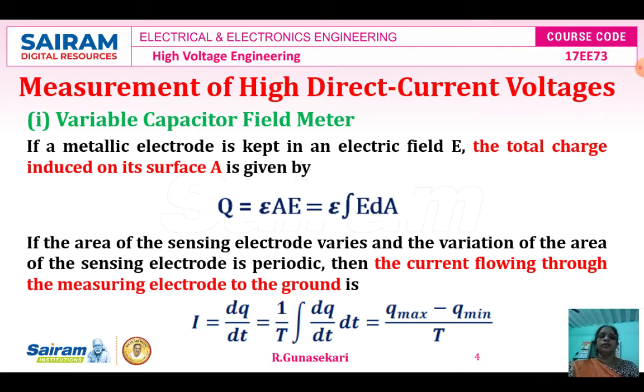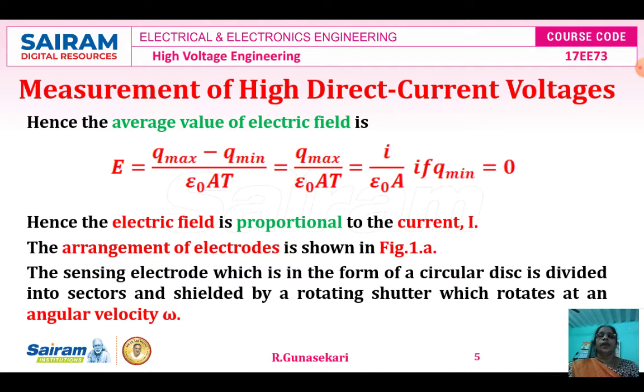If the area of the sensing electrode varies periodically, then the current flowing through the measuring electrode to the ground is I equals dq by dt, that is, 1 divided by T integral of dq by dt into dt, which equals (q maximum minus q minimum) divided by T. Hence, the average value of the electric field E is q maximum divided by epsilon naught A T, because q minimum equals 0. Finally, E equals I divided by epsilon naught into A.